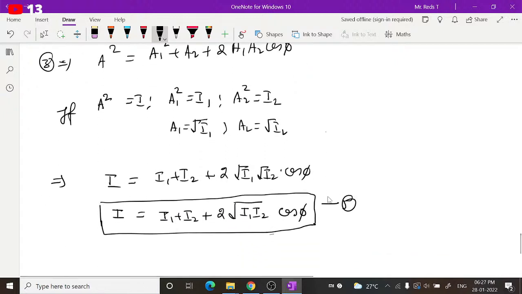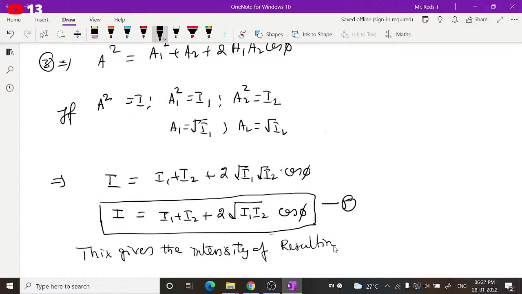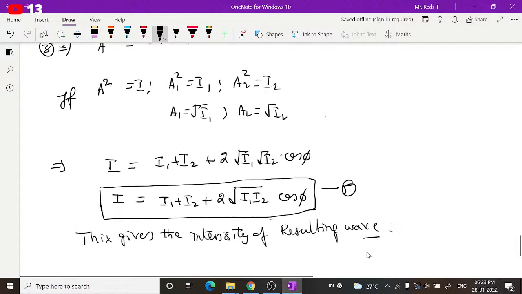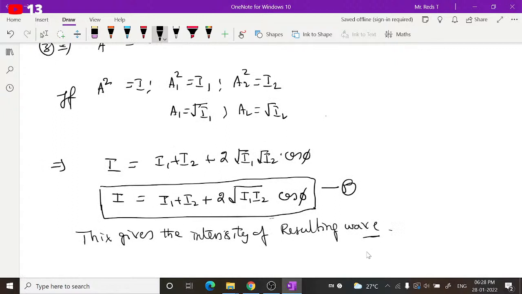This gives the intensity of the resulting wave.